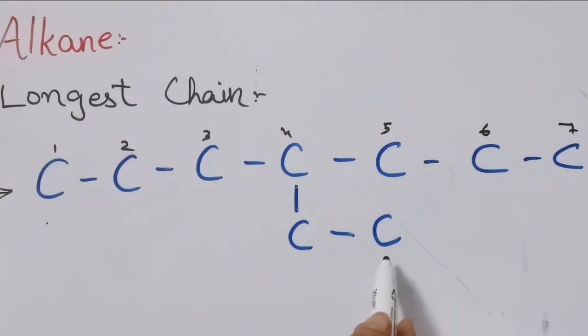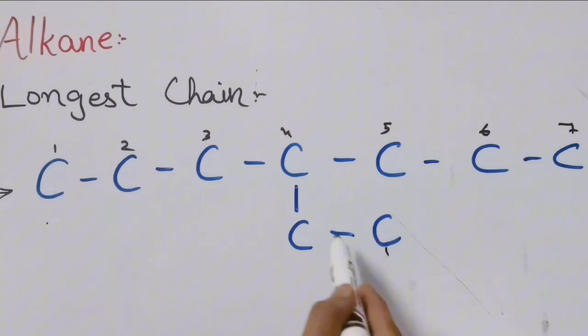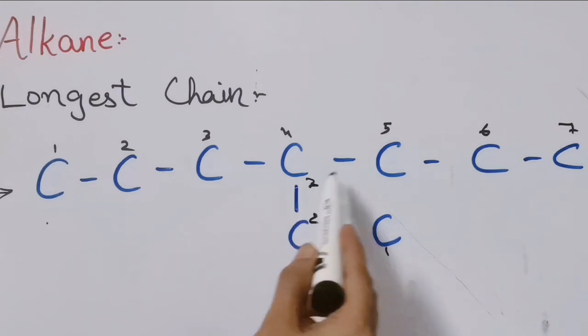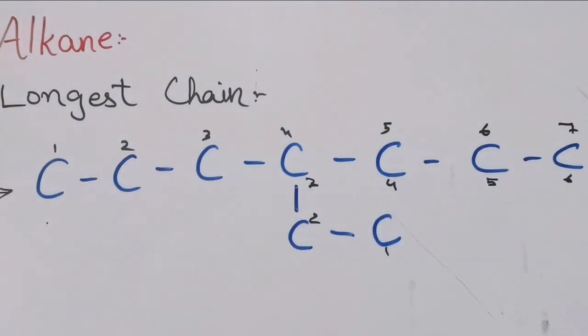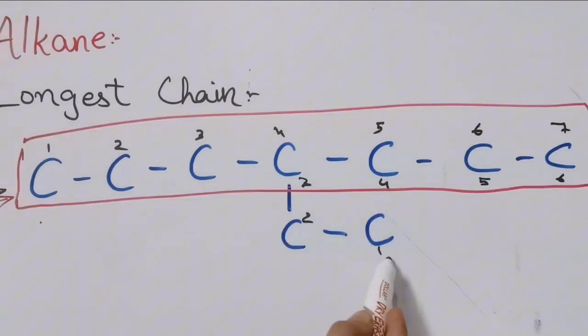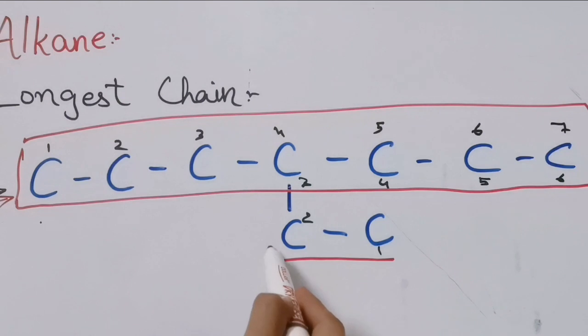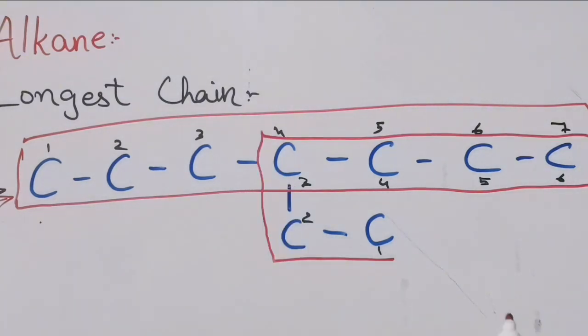And if I start the numbering from this side, then 1, 2, 3, 4. See over here, when I started the numbering from one side, there were 7 carbons in the chain. And when I started from the other side, this was a 6 carbon chain.